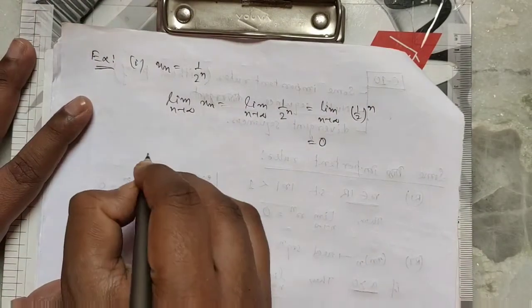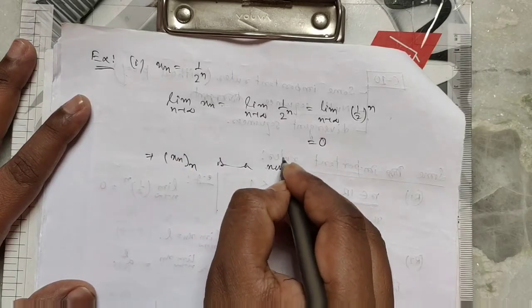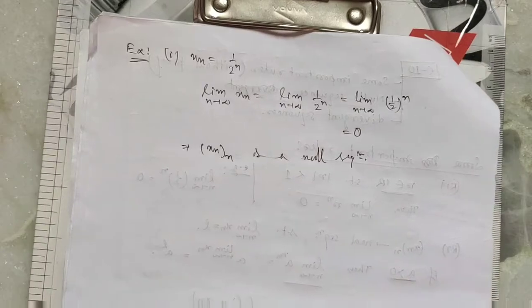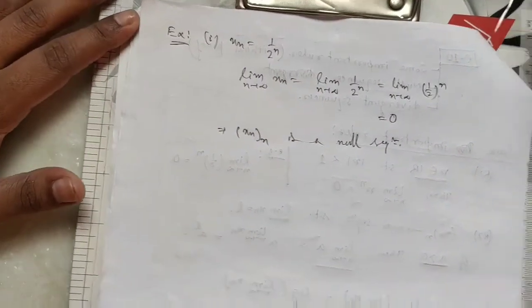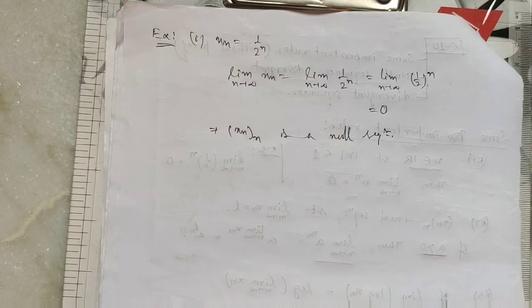This implies this is a null sequence. So this is an example of a null sequence. A sequence is said to be a null sequence if the sequence converges to 0.